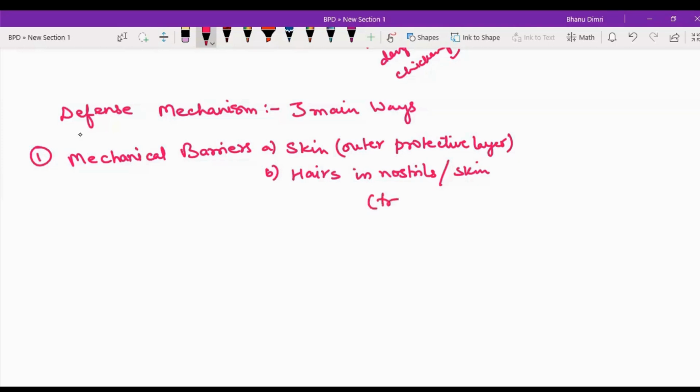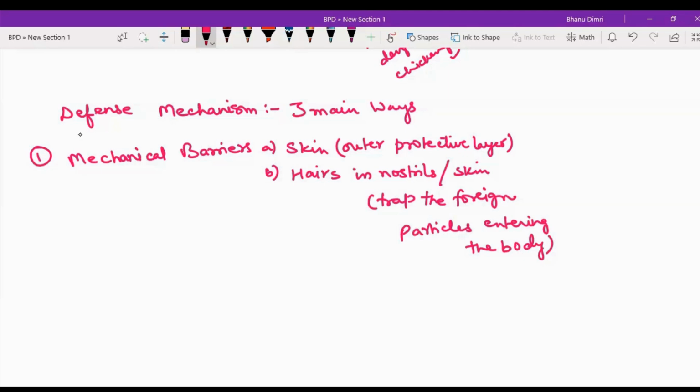They will trap the foreign dust particles, the foreign particles entering your body, right? So the second item under mechanical barriers is hair in the nose, nostrils. You can say our skin also, right?